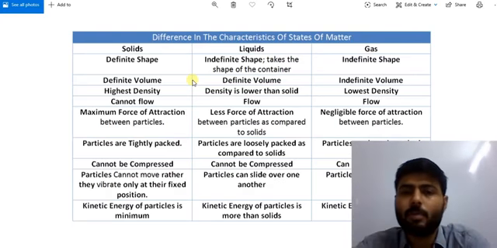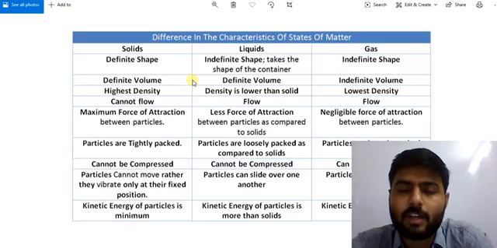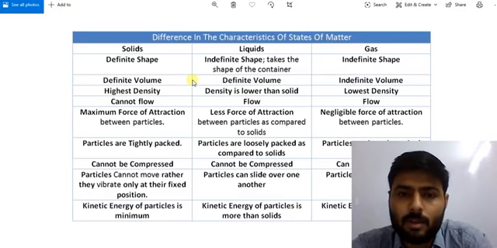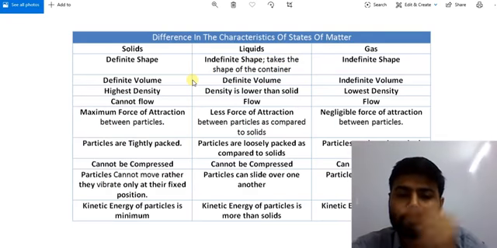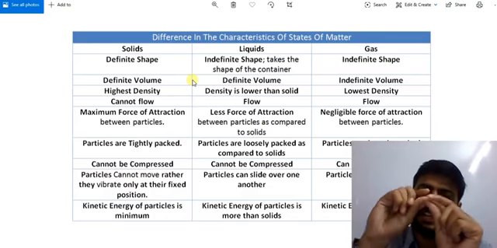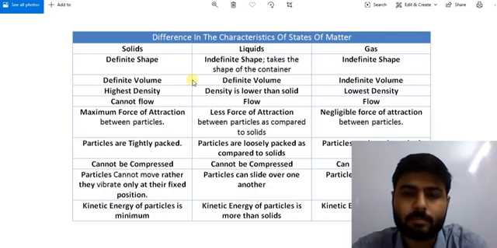I hope you can imagine 1 centimeter cube. What is the volume 1 centimeter cube? 1 centimeter cube volume is the capacity of a cube of side 1 centimeter, 1 centimeter by 1 centimeter by 1 centimeter.